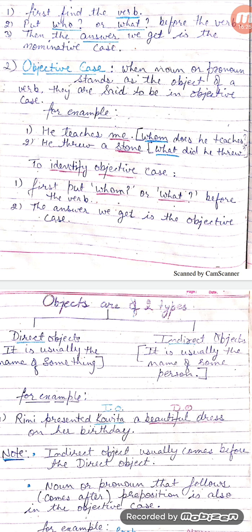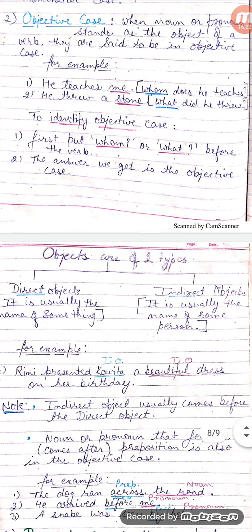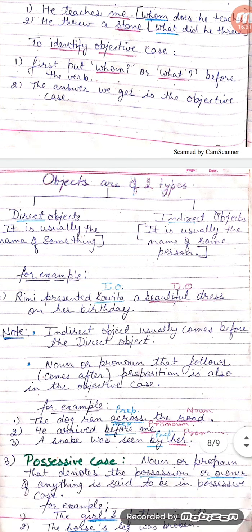Objects are of two types: direct object and indirect object. Direct objects are usually the name of something, and indirect objects are usually the name of some person. For example, Rini presented Kavita a beautiful dress on her birthday.